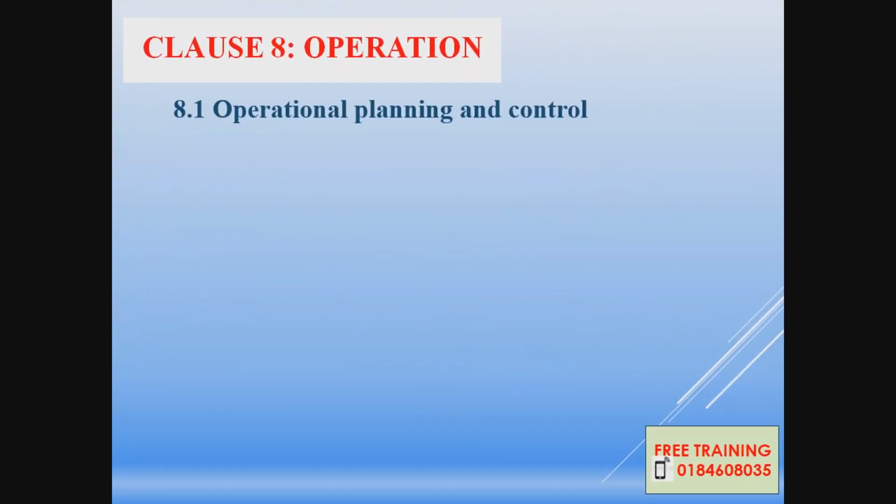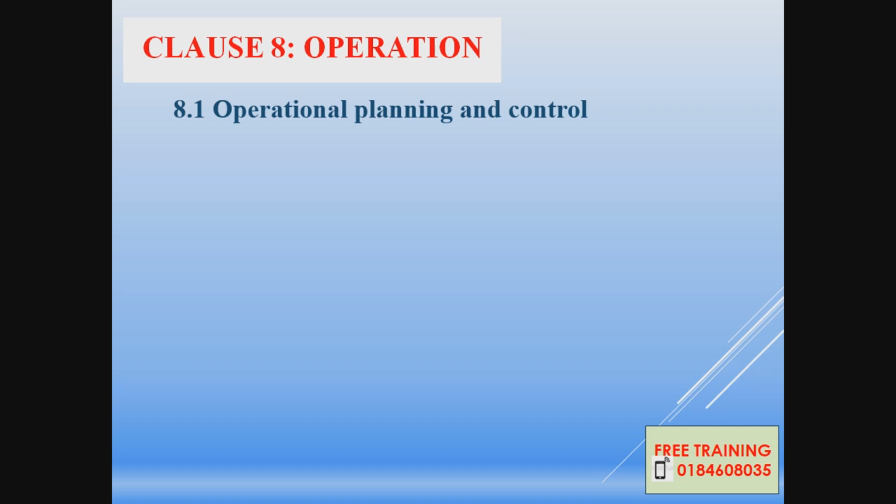operation. You have clause 8.1, operation planning and control. Operation planning is the planning of how to implement the ISO in your production floor, how to plan for the job when you receive it, and how you control the job.